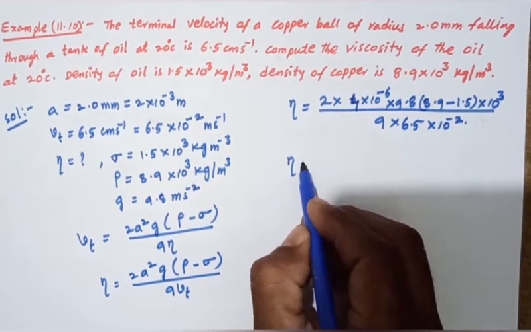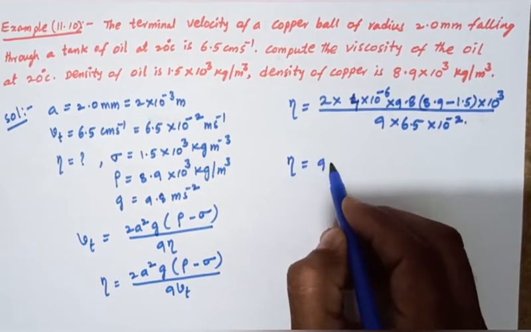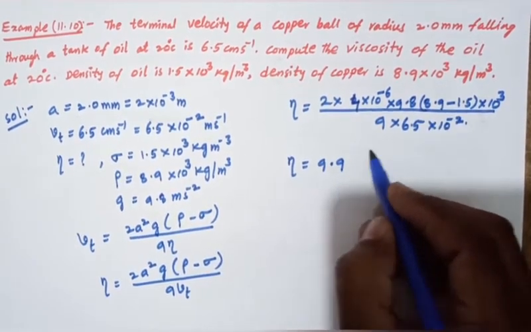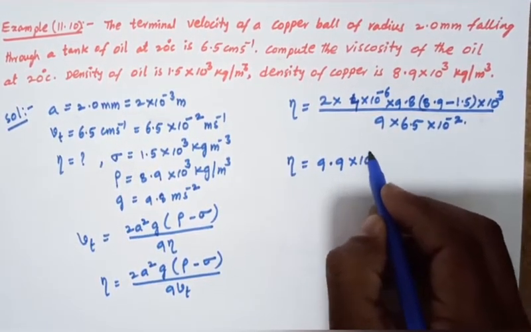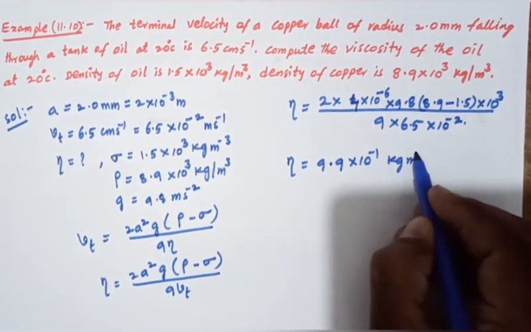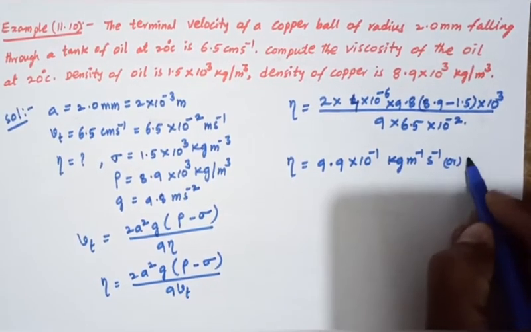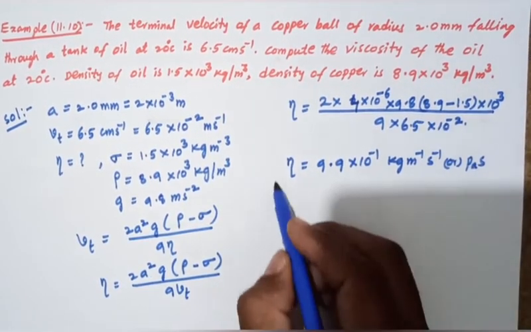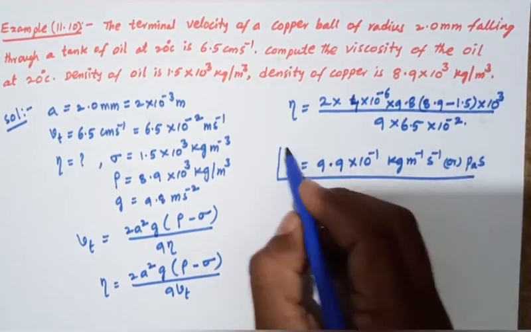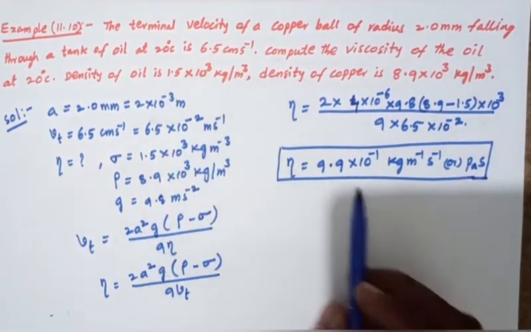We can calculate this value using a calculator. So this is 9.9 into 10 to the power of minus 1 kilogram per meter per second, or Pascal second. So this is the coefficient of viscosity of oil.